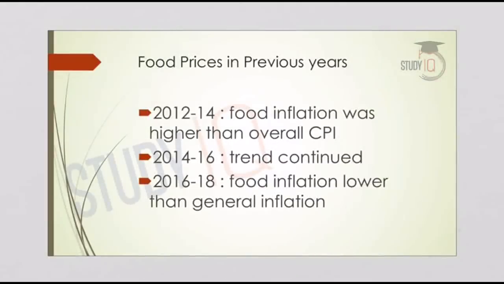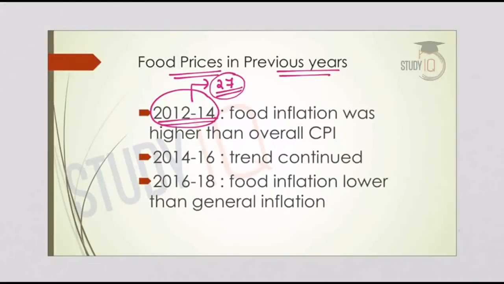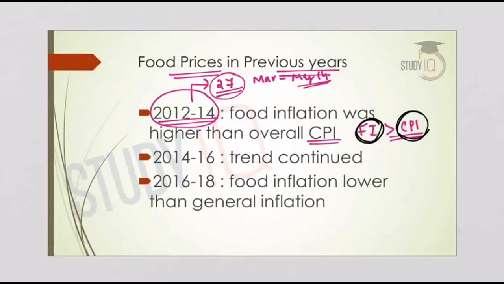Let us first analyze the food prices in the previous few years. Taking the 2012 to 14 period, if we examine the 27-month period from March 2012 to May 2014, we will see that the year-on-year inflation in food was more than that of the overall consumer price index. So food inflation was higher than CPI. So what is the consumer price index? The consumer price index measures inflation for the basket of consumer goods and services. So during 2012 to 14, food inflation was higher than CPI.